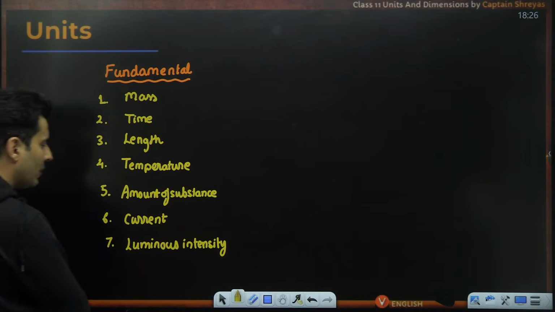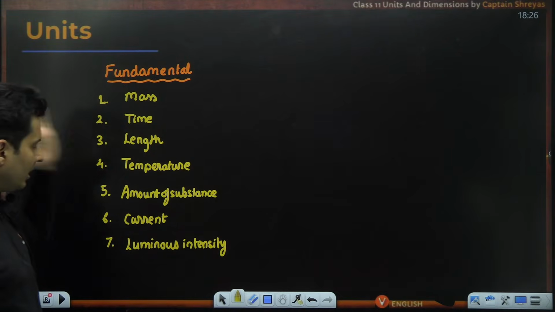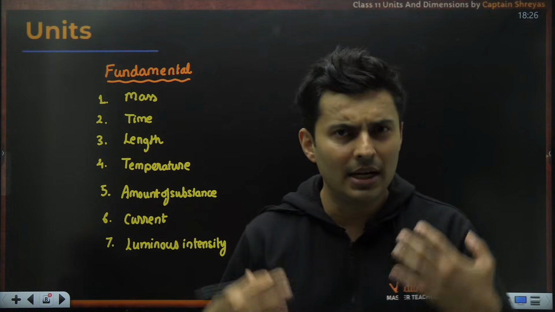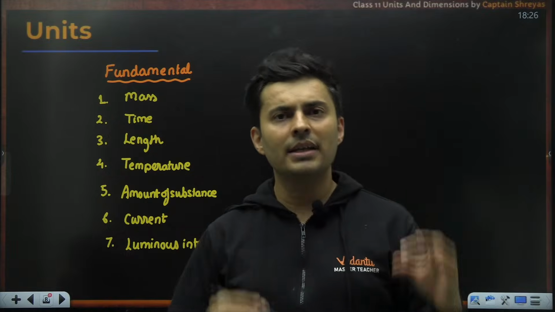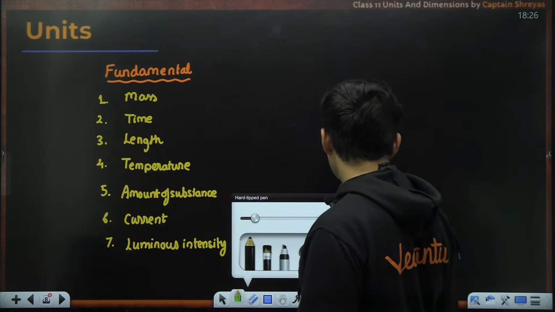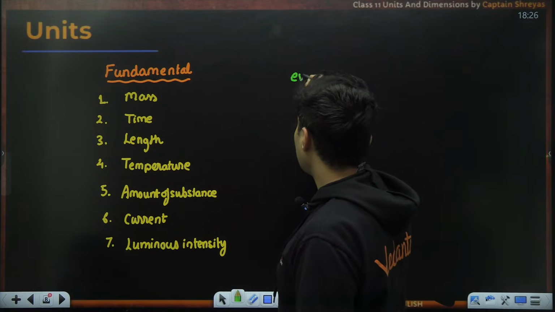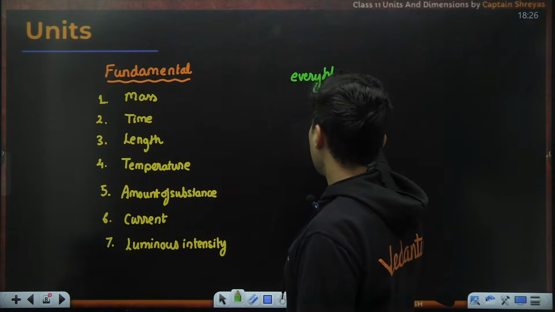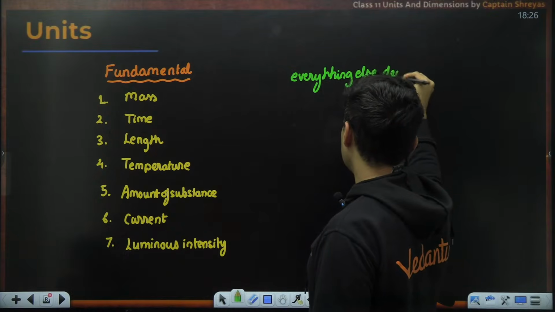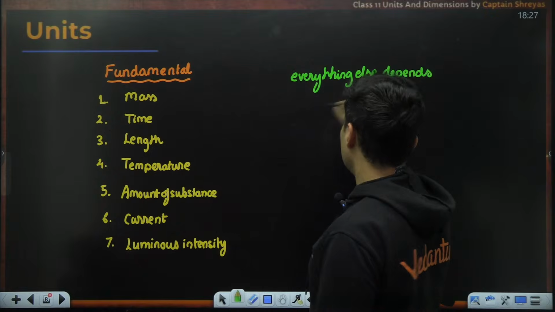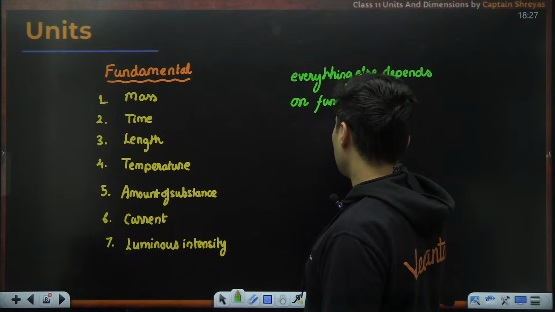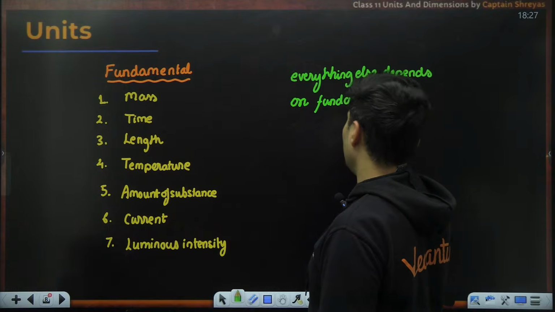These are your 7 fundamental quantities. Anything and everything is going to be dependent on them. So everything else depends on the fundamental quantities.